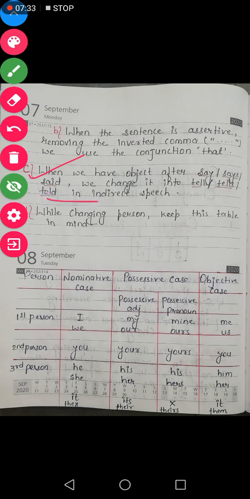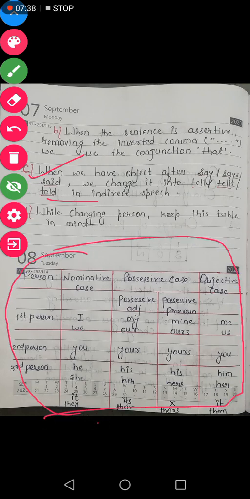Now when you change the person, you will have to keep in mind this table. I sometimes will be changed into my, sometimes into mine, and then into me.